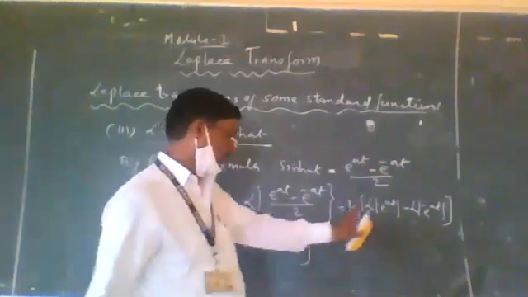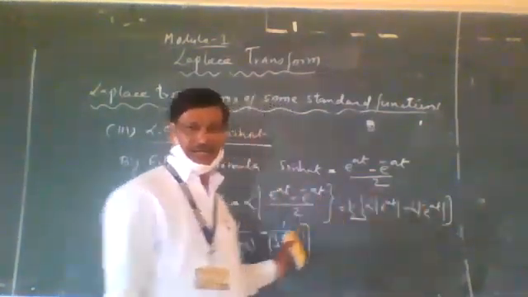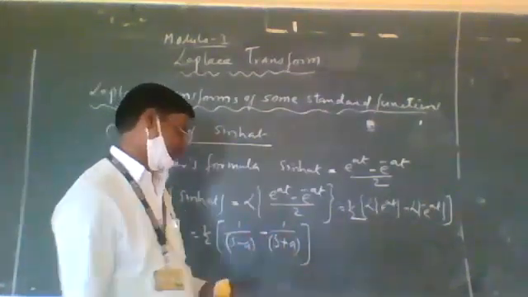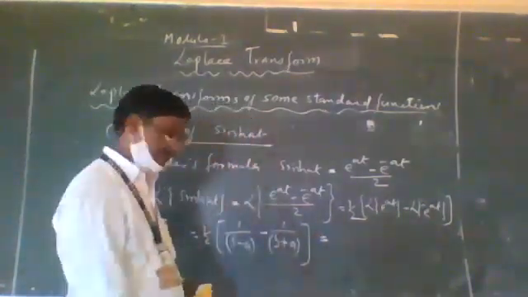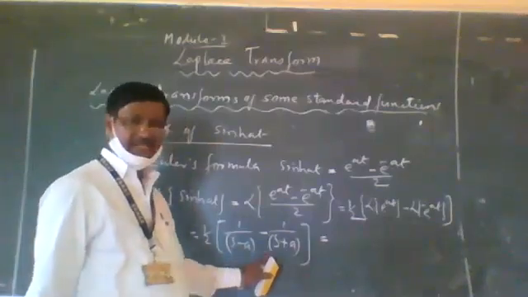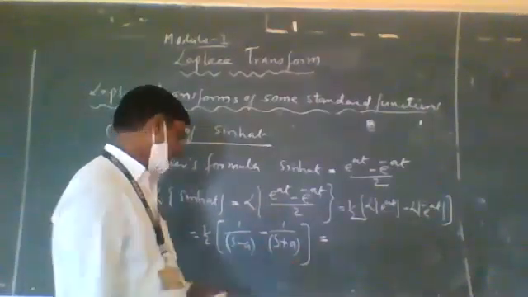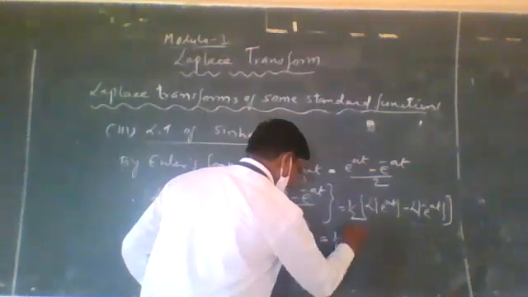Then after getting the LT of both the functions, now you have to get the LCM of these two. The LCM is s minus a and s plus a. That is 1 by 2 into bracket.